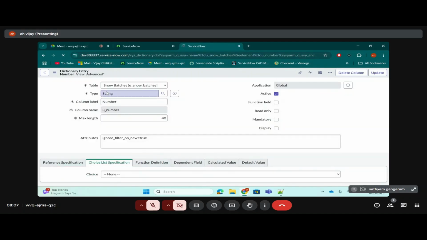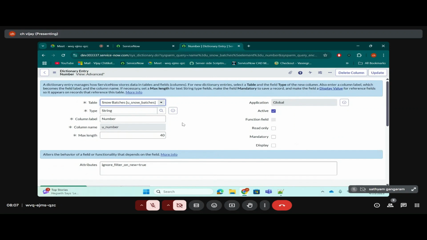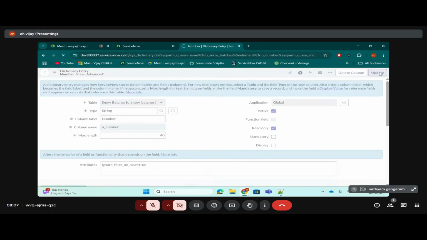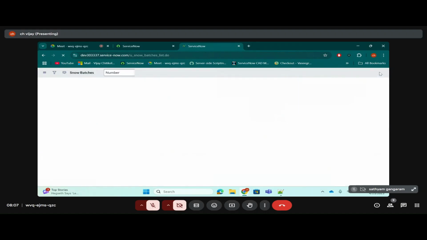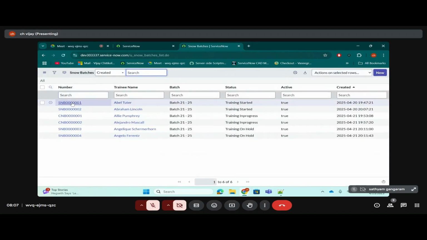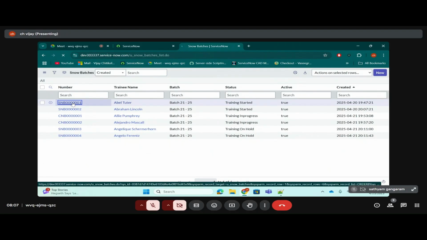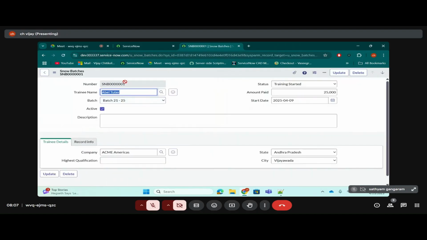We'll check the read only checkbox to make it read only. Read only means this field is read only, I can't edit it. I can just see the data inside that field, but I cannot edit. Since the number is auto populated, I want it to be read only. See, now it's read only.